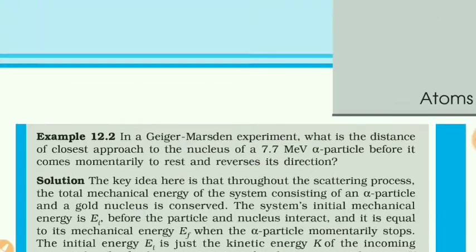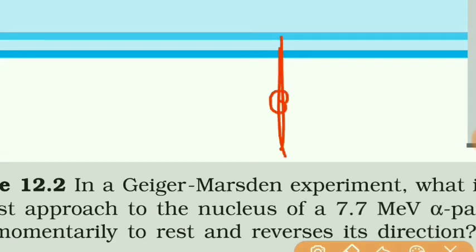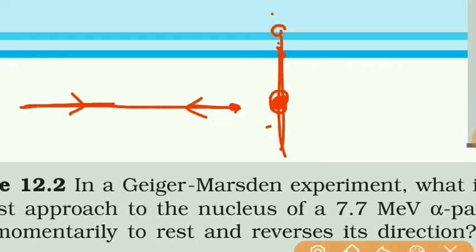Means the situation is like this. Suppose this is a gold foil and this is a nucleus, one of the nuclei. There are many nuclei in a gold foil. So if the alpha particle is approaching towards this nucleus, then we know that as it moves closer, its velocity will decrease, and finally it will momentarily stop here before reversing. So we want to find this closest distance between the alpha particle and this gold nucleus.